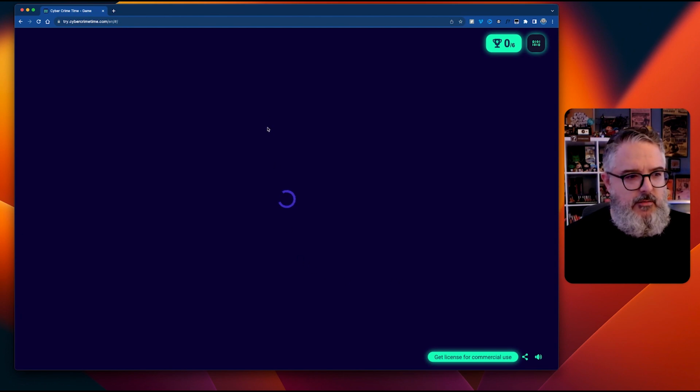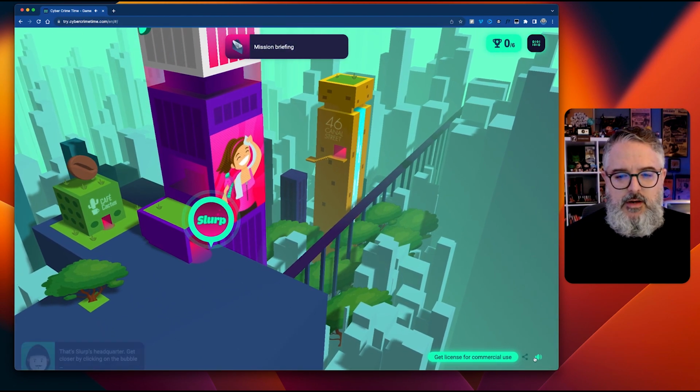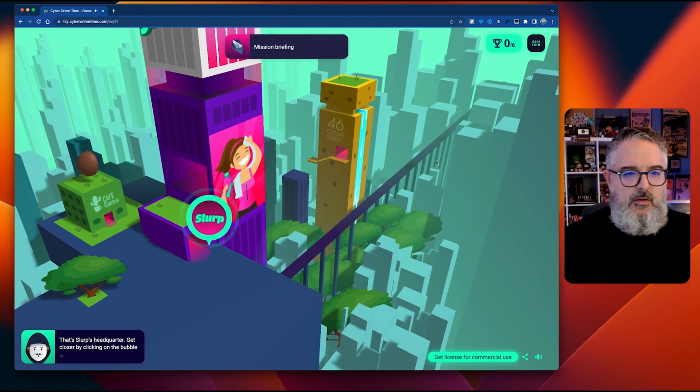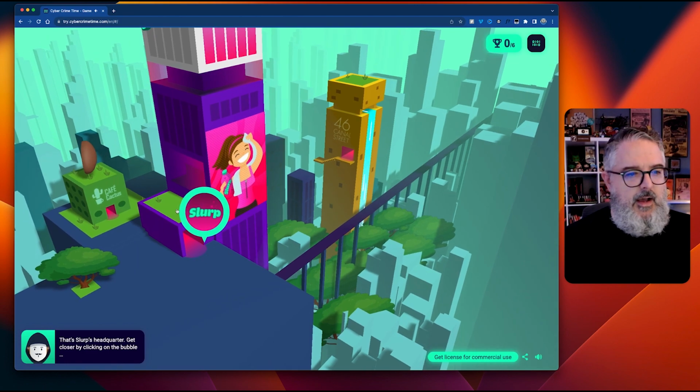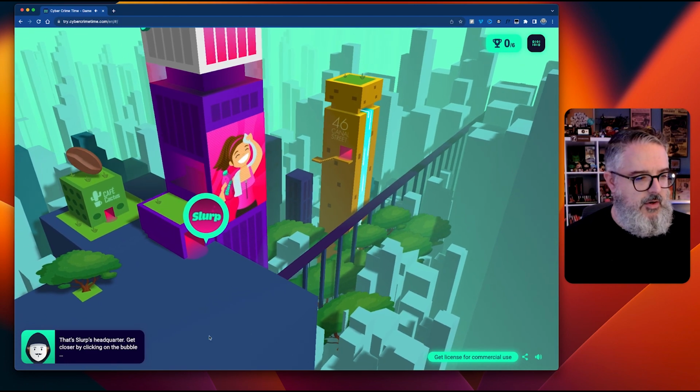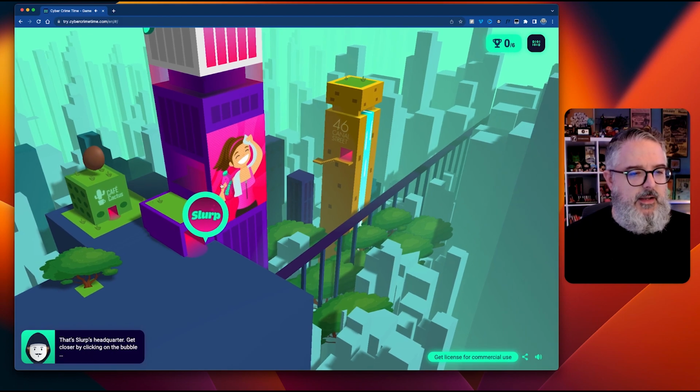Full disclosure, I didn't read all of that. That was weird. I just like clicking buttons. Get license for commercial use. You can share this. Turn up and down. Oh, nice. So this looks like it was made in like a full game engine. This is good. That Slurp headquarters, get closer by clicking on the bubble.